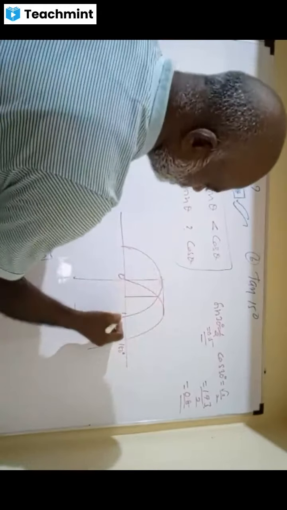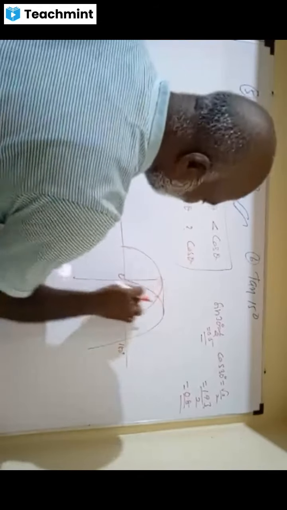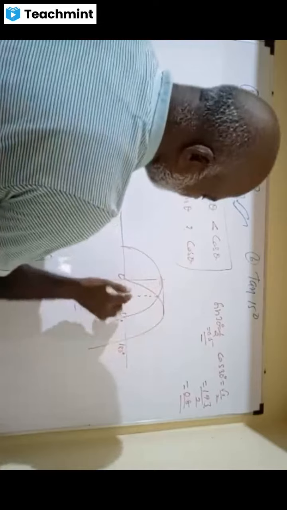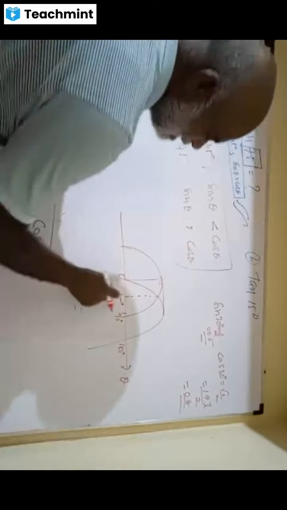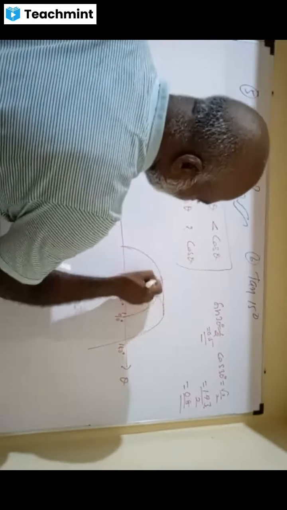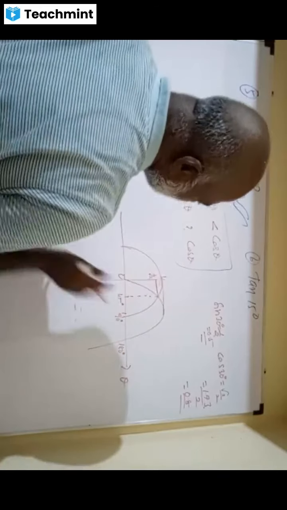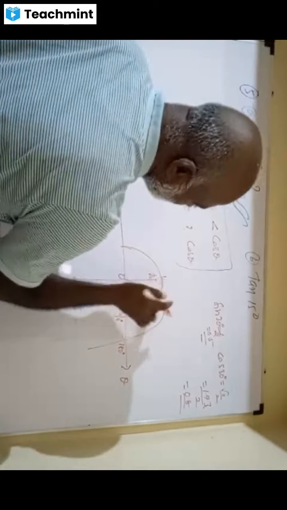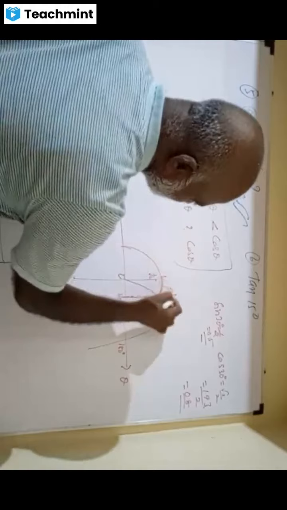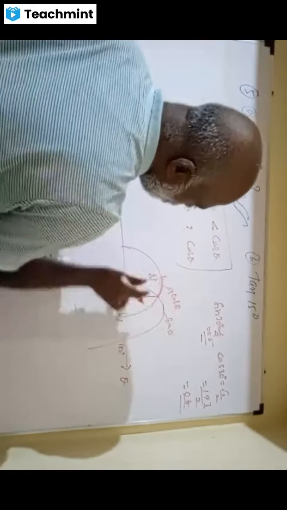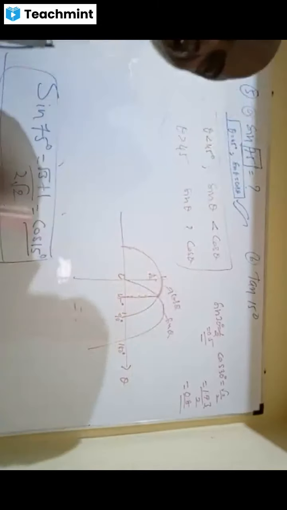This is called 45. This is called 90. At 45, they both coincide. At theta equal to 45, both of them have the same value, that is 1 by root 2. This is called 1. You please see here: before 45, this is cos theta, this is sin theta. Who is below? Sin theta is below cos theta. That is what I mean.